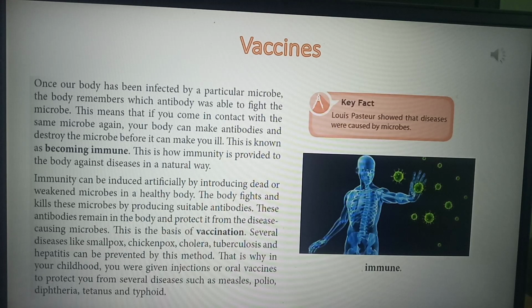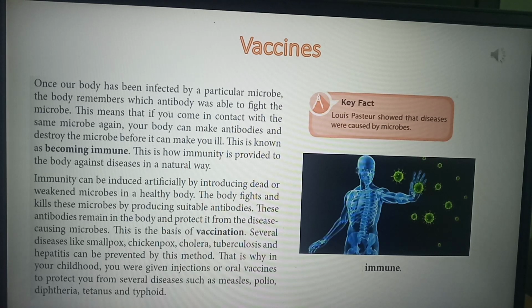If the same microbe enters again, the same antibody will be produced. The antibody which destroyed that microbe previously will again be working here, destroying the microbe before it makes you ill.